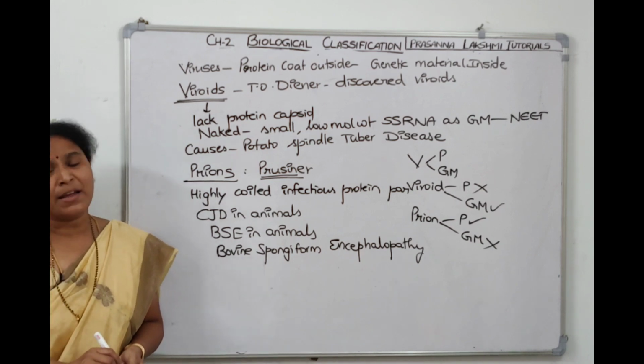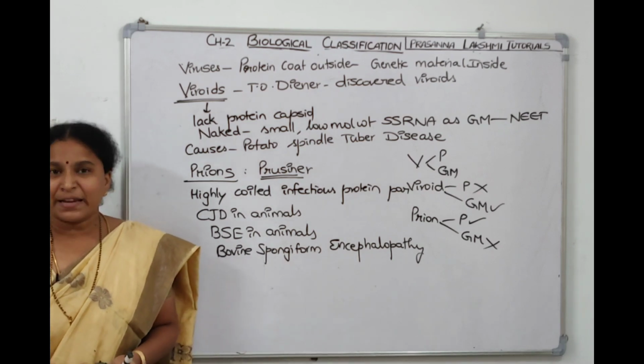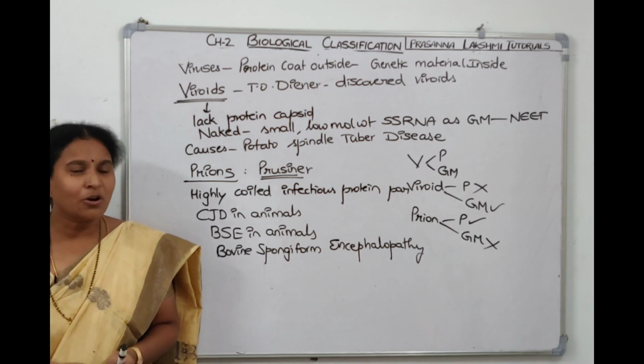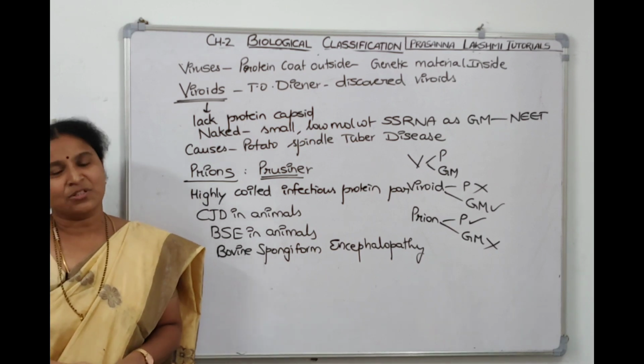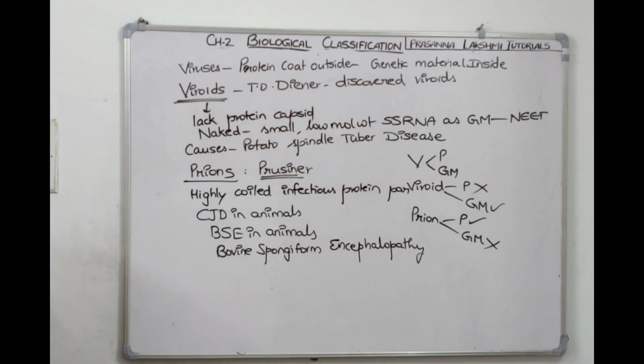So viruses, viroids and prions were not included by Whittaker in his five kingdom classification. And if we come to associations, lichens are there. Lichens are also not included in his classification. What are lichens? Take a screenshot. We'll talk about lichens also.